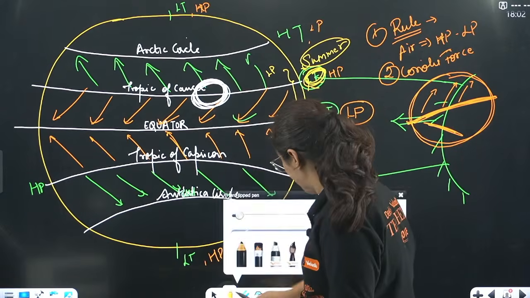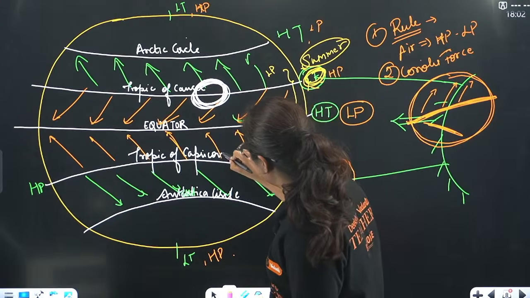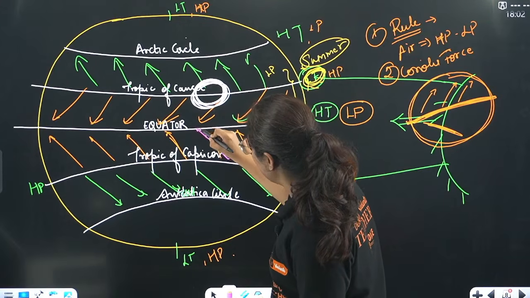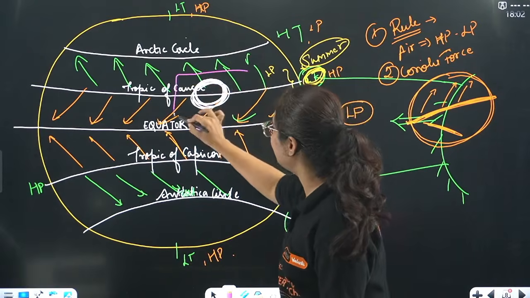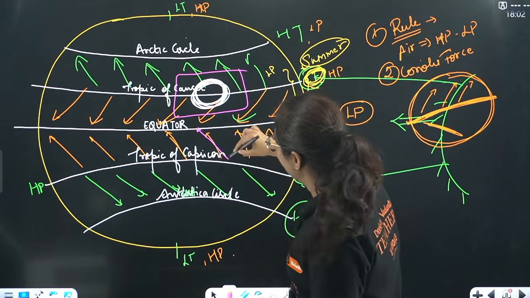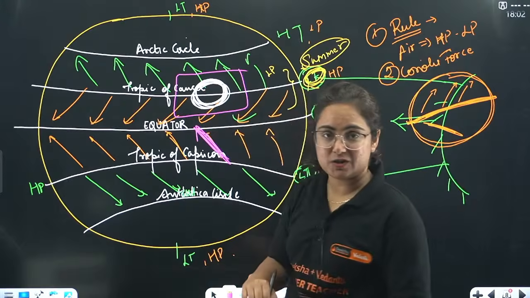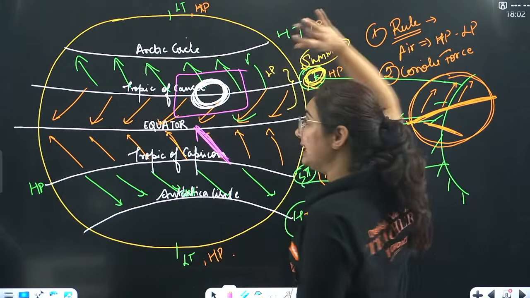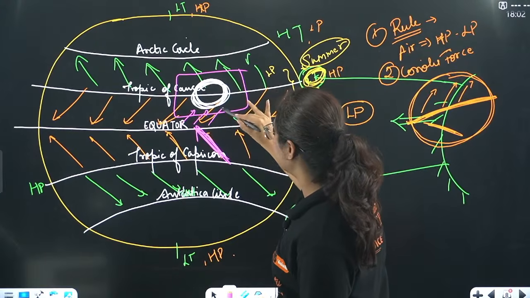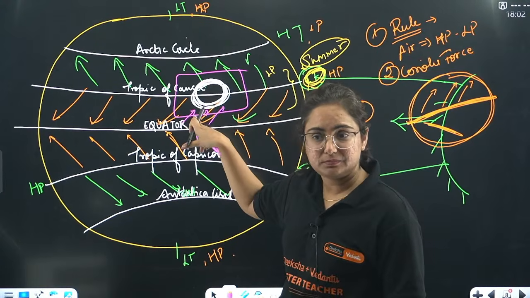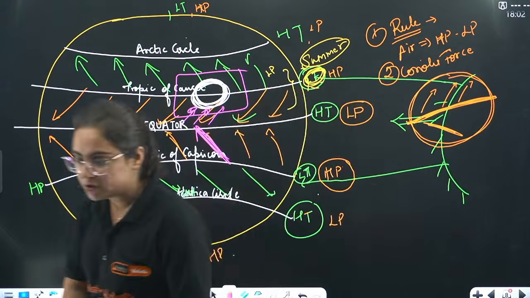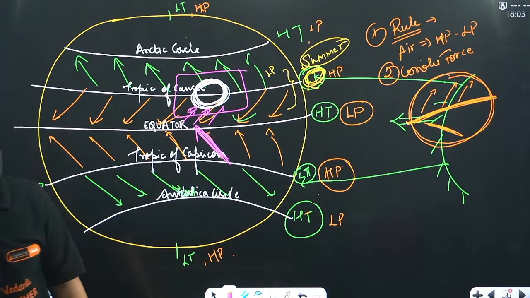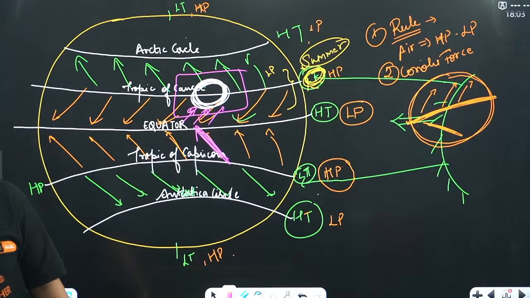The wind is moving from here, it reaches the equator, but now what happens? Rather than stopping, it is moving further because this entire region becomes a low pressure belt. Wind always moves from high pressure to low pressure, but as it crosses the equator, it tilts towards the right and moves like this. Now this is India. Below it lies the Indian Ocean. It takes the moisture from the Indian Ocean and hits the coast of Kerala. This is how the monsoon of India works.